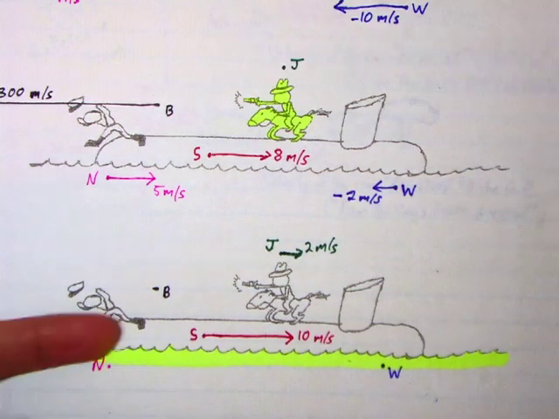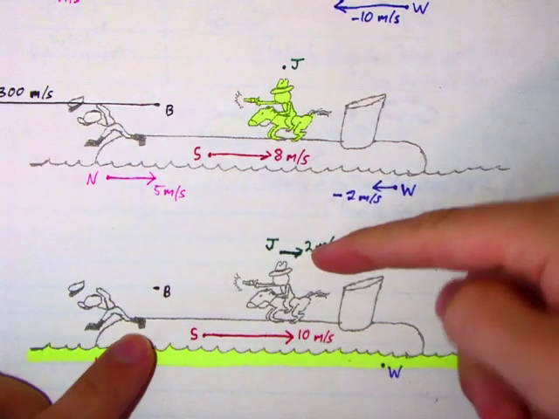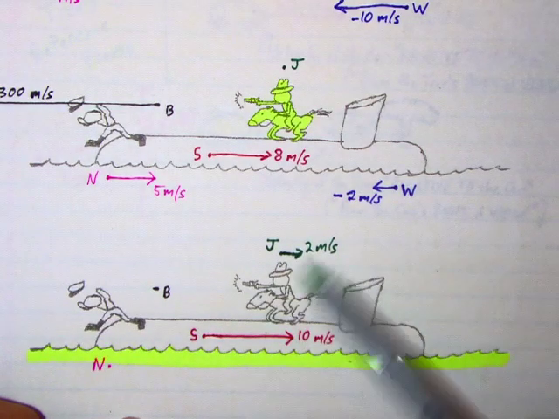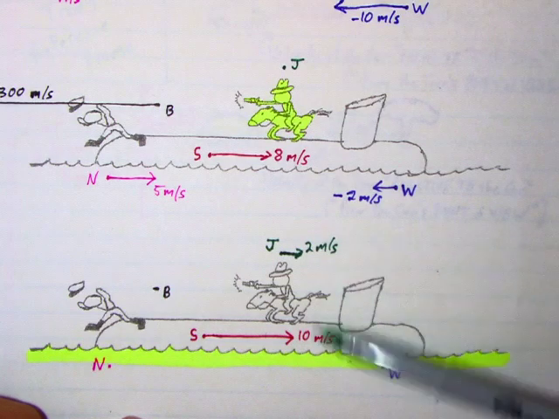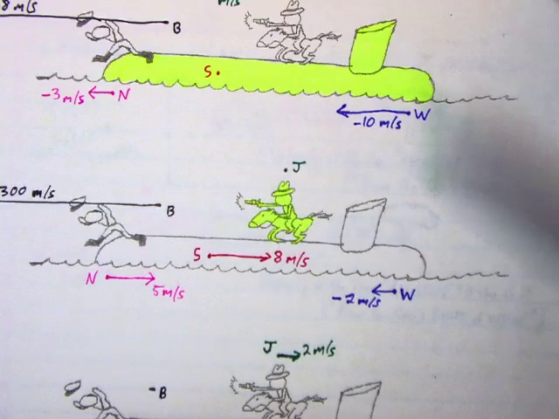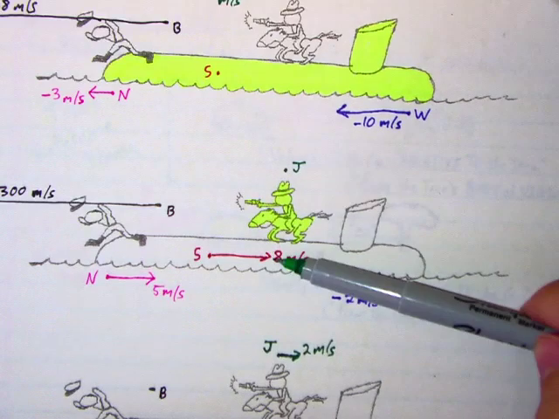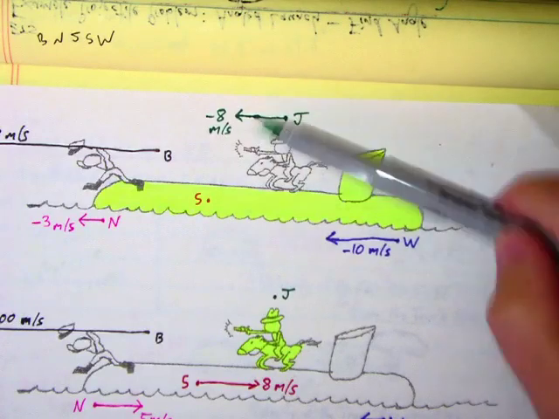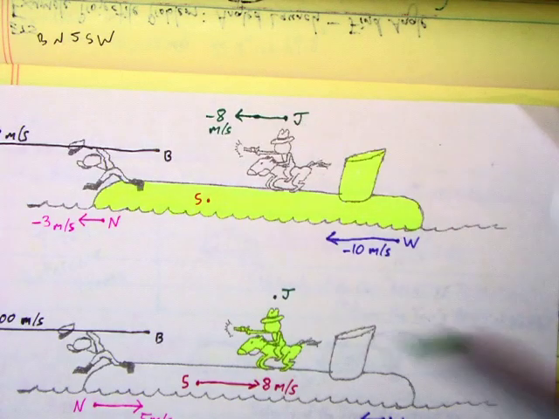So if you're in the water, the sub's moving that way, and Jones is being carried along with it. Note again that the difference here between Jones and the sub is 8 meters per second. That has to be the difference between them in all reference frames. So in Jones's frame, he's 0, and the sub is 8. That's a difference of 8. In the sub's frame, Jones is 8, the sub is 0, difference of 8. Differences have to be the same in all the frames.